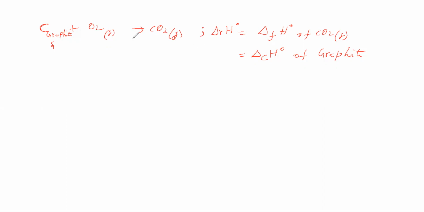So ΔrH° of this equation is also called ΔfH° of CO2 or ΔcH° of graphite.